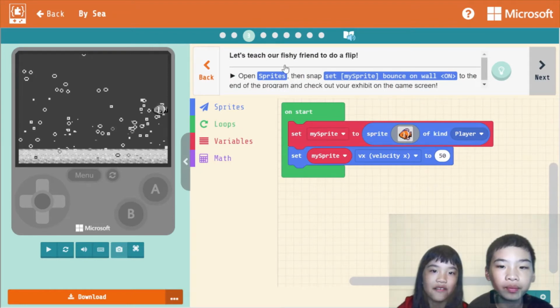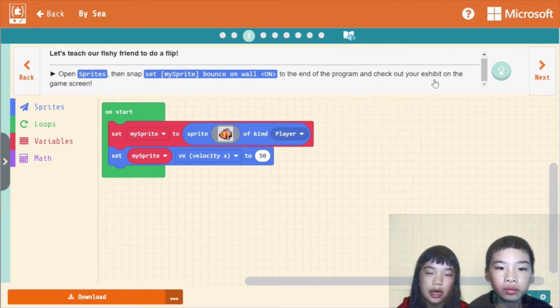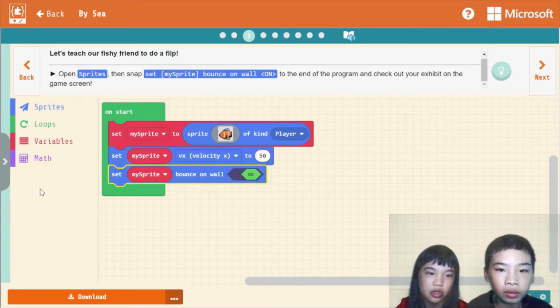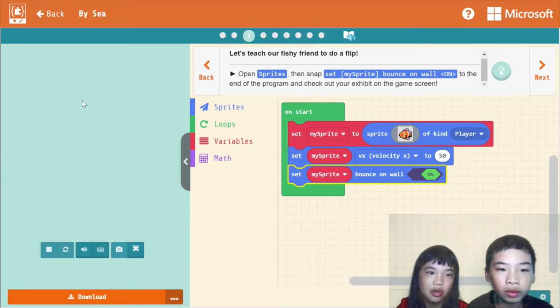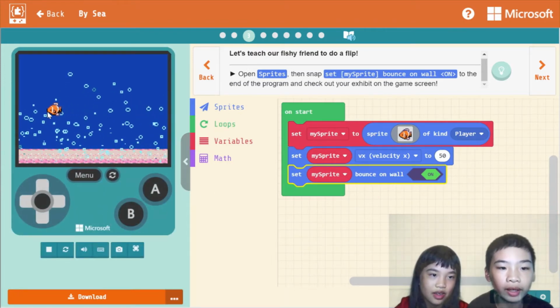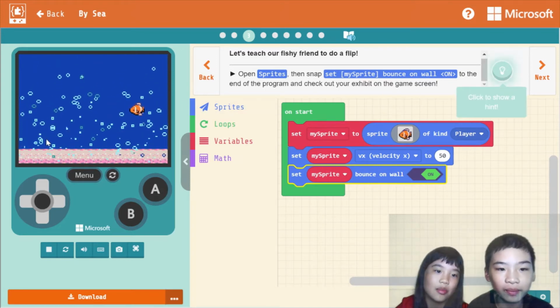Let's teach our fishy friend to do a flip. Open sprites, then snap set my sprite bounce on wall to the end of the program, and check out your new exhibit on the game screen. Now Fishy can bounce on the wall and keep doing it. It first goes backwards, then bounces on the edge of the screen, and keeps bouncing and swimming. Boing, boing.